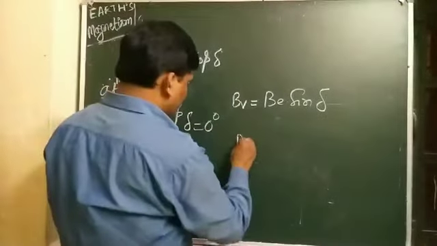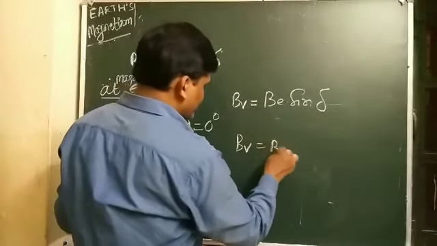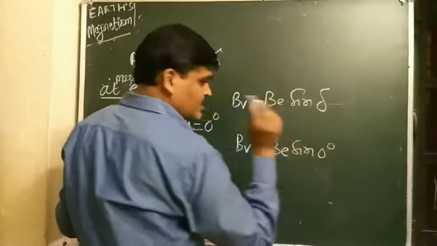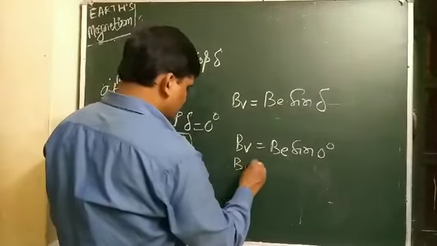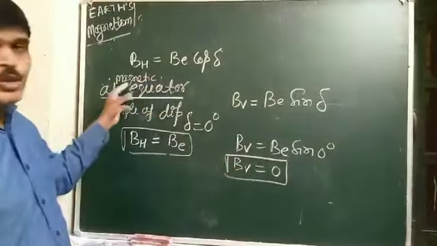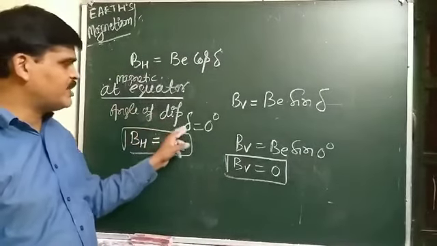And BV equals BE sin 0, and sin 0 is 0. So at the magnetic equator, the angle of dip is 0.